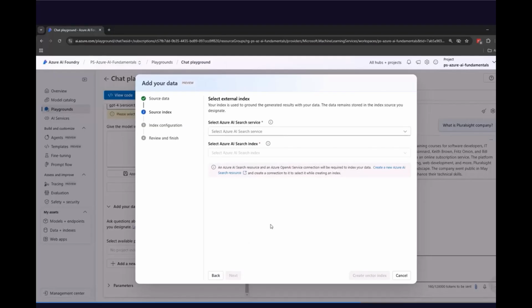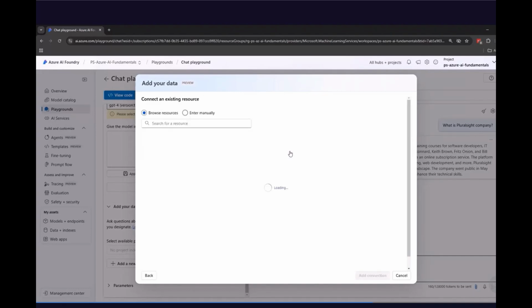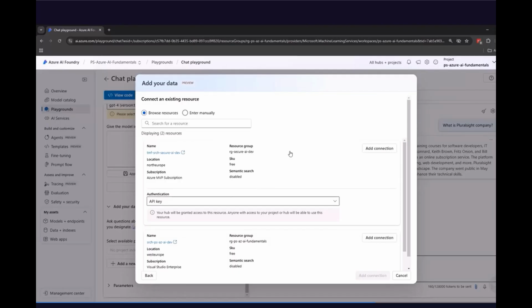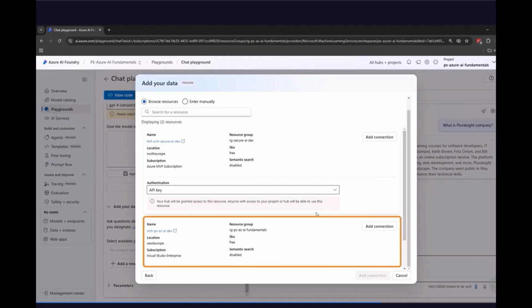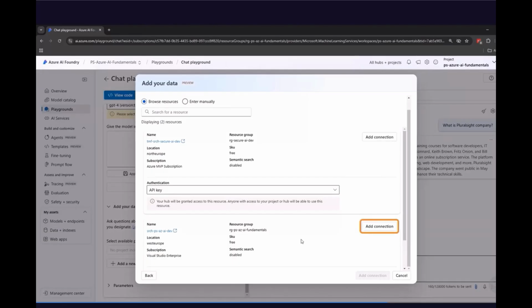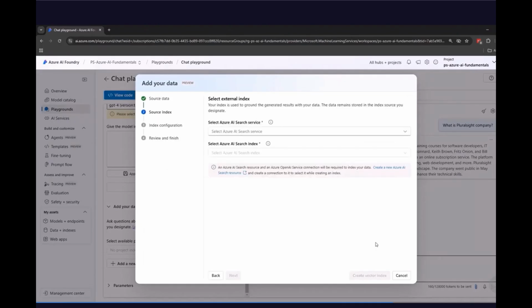After that, we have to select a specific Azure AI Search Service. So from the first drop-down, let's find the Azure AI Search Service that we created in the previous module. I can select it, and when I scroll down, I can see the service that I created before. Let's click the Add Connection button to add a connection to this Azure AI Search Service. It will take a few seconds to add this connection, and after that, from the drop-down, I can select this specific Azure AI Search Service.